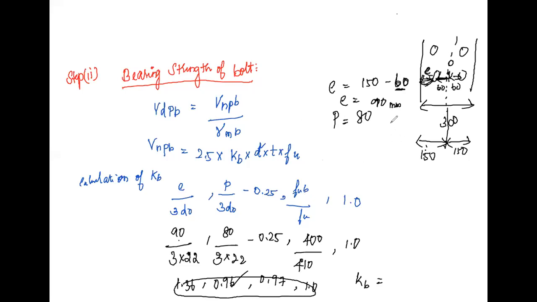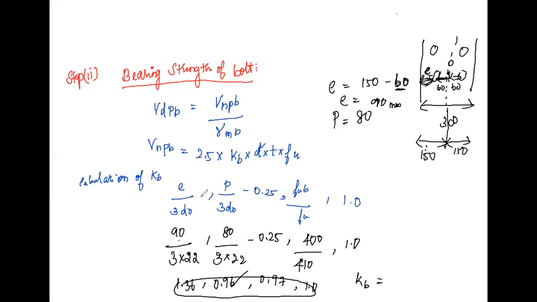See the diagram, it is clear that the center of gravity of the bolt connection is acting only at the central bolt. So this is the center of gravity, which is acting only in the center of the bolt.